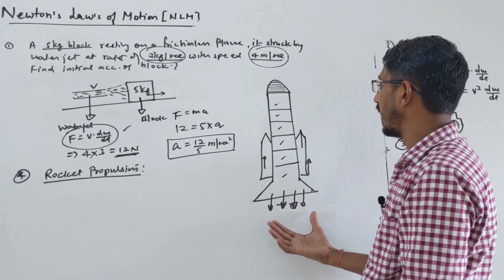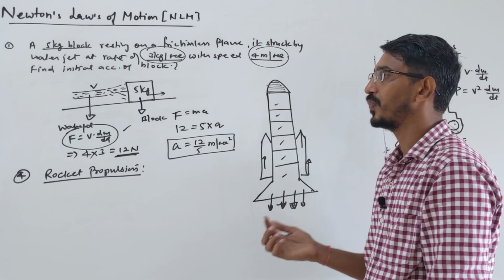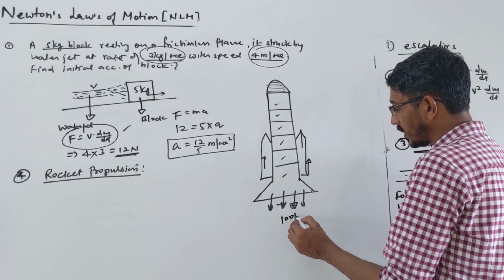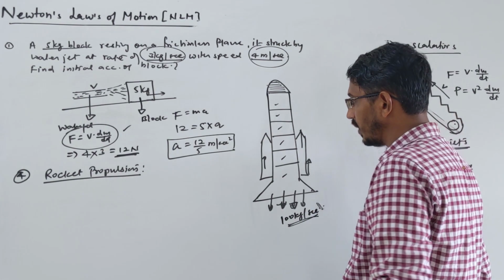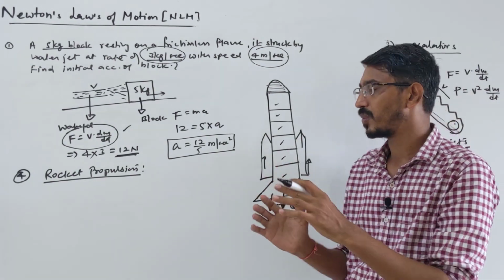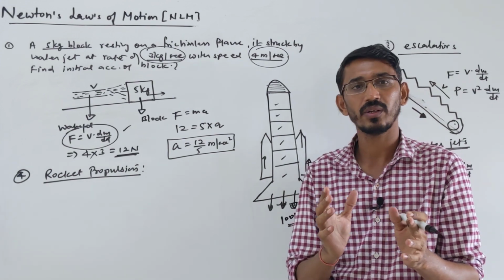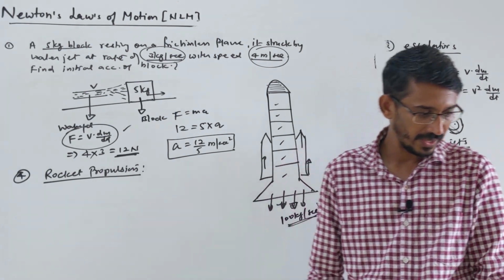So when a rocket is flying, the rate of fuel burn is very high. Suppose fuel is burning at some rate, say 100 kg per second. Here we can broadly talk about two conditions. Sometimes the velocity of the rocket will be constant, and sometimes it will not be constant, it will be accelerating. So let's talk about these two cases.